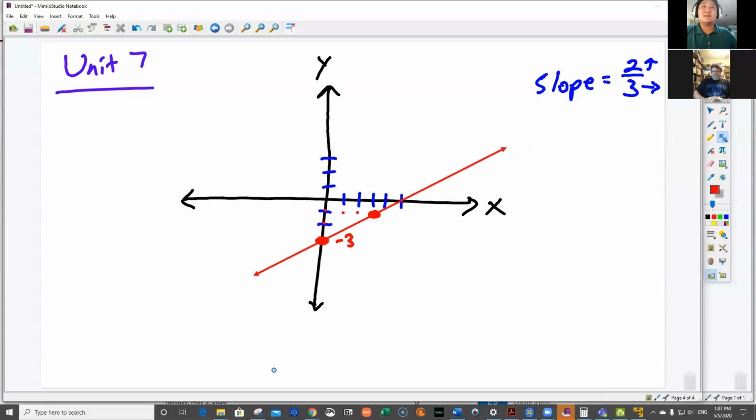Yay. Okay, and there's my linear function. Now, on your final, we're not going to ask you to graph it. We're going to ask you to find the equation of this graph. So you're going to have to be able to figure out what your y-intercept is, find that other good point, and then count your rise over run.